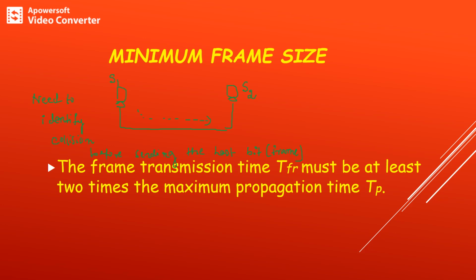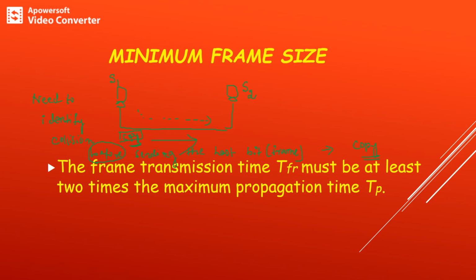Suppose S1 identifies the collision after sending the last bit. What happens is, after sending the last bit, it will not maintain a copy of the frame. Suppose S1 identifies the collision before sending the last bit, the respective frame copy will be available within it, so it can retransmit the same frame during the occurrence of collision.